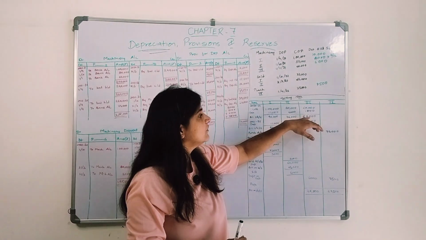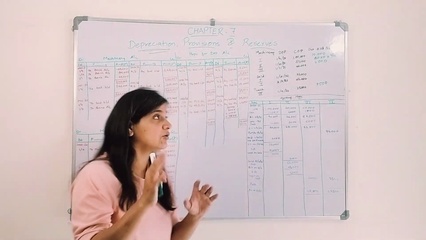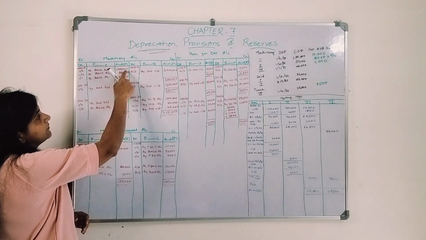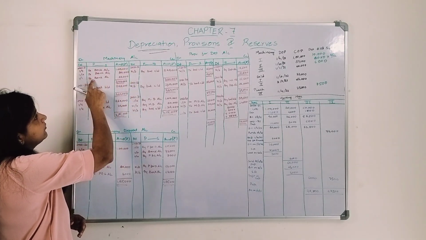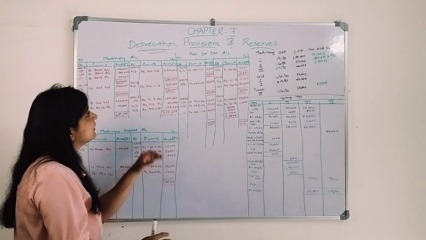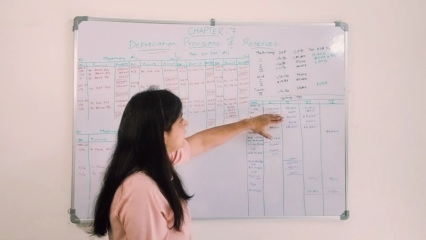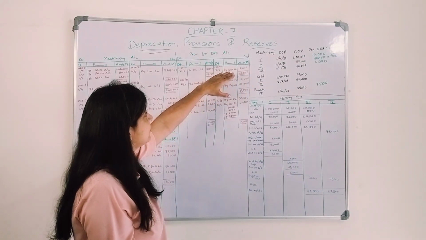90,000, 76,000, 58,500. Okay, I passed this entry: machinery account debit to bank account. We purchased 3 machinery at different points of time. Okay, done. Then I created a provision for depreciation account. I provided depreciation for all the 3 machinery.